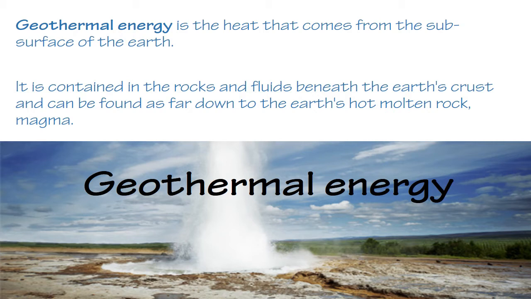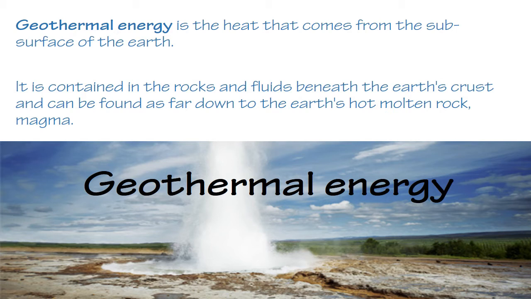We can produce heat energy by using geothermal energy, or else we can heat substances, heat water by using geothermal energy, or else we can convert this thermal energy into electricity. Okay, so we already know the inside of the earth crust is made up of several rocks, especially metamorphic rocks.